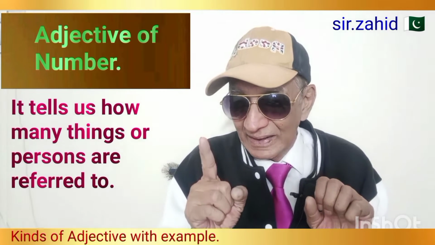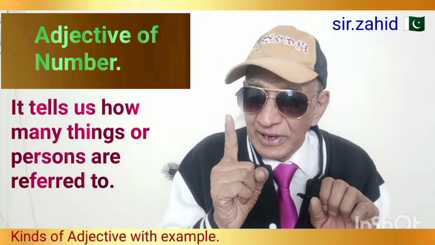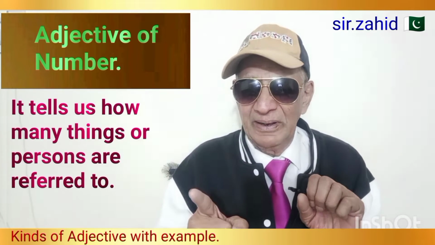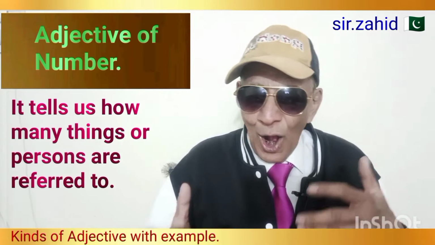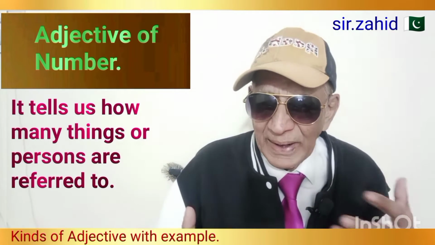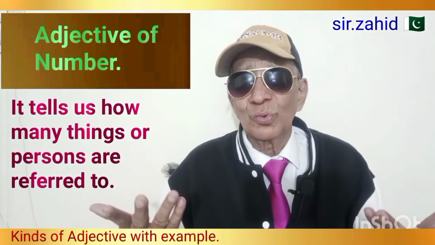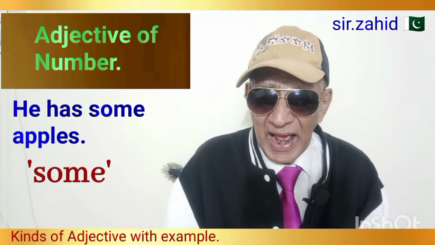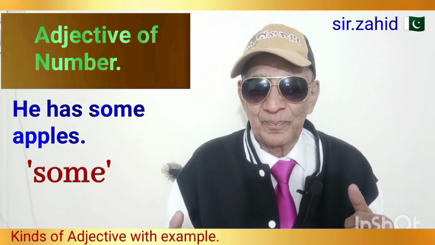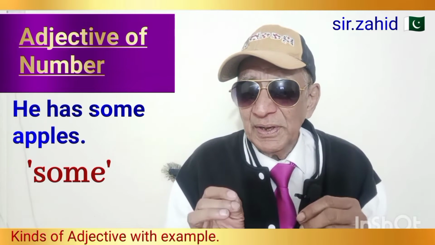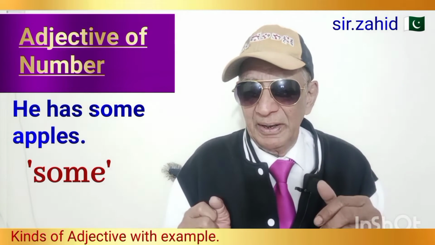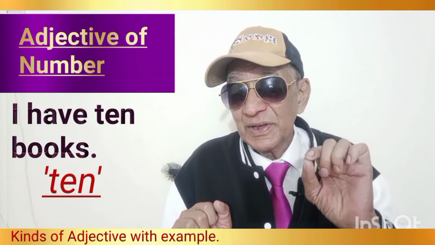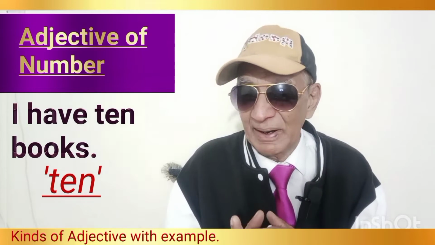Now, the next kind: adjective of number. Number 3, adjective of number. It tells us how many things or persons are referred to. For example, he has some apples. The word some is an adjective of number. I have 10 books. The word 10 is an adjective of number.